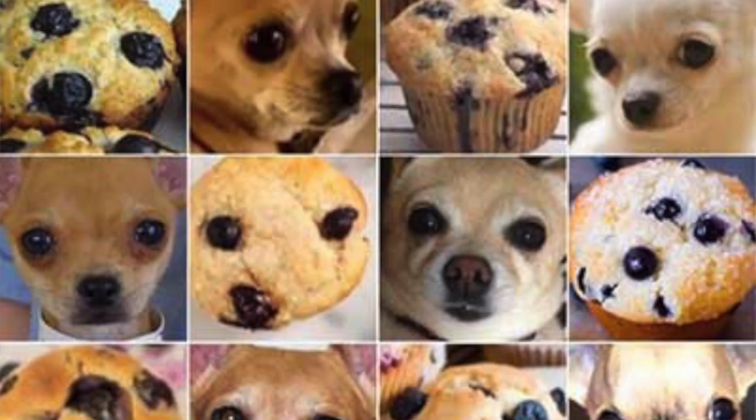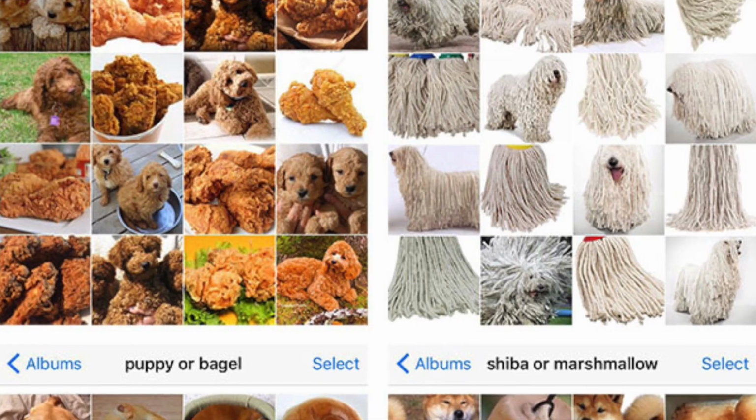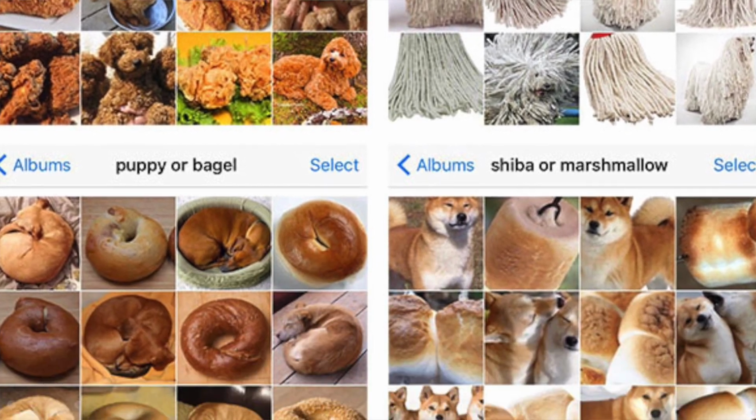Have a try. Is this a dog or a muffin? By the way, the internet has really caught on to this trend. See here: Labradoodle or fried chicken, sheepdog or mop, puppy or bagel, and Shiba or marshmallow. Might have gotten a bit distracted there.